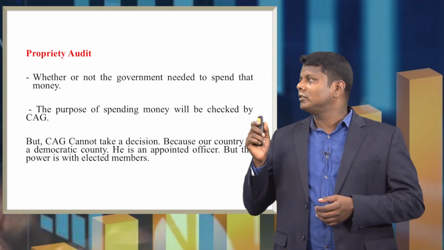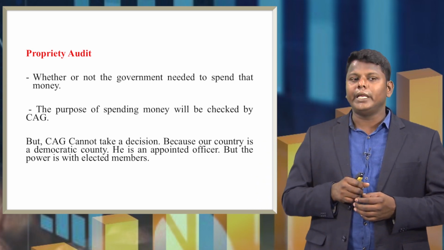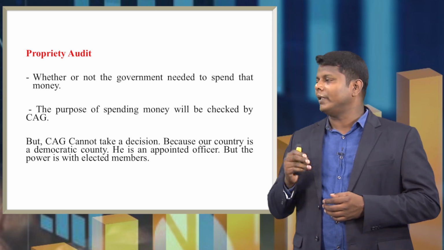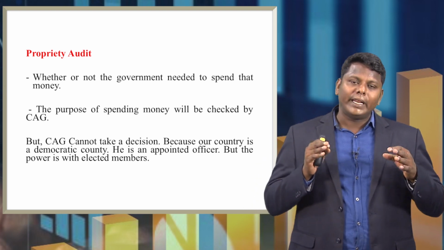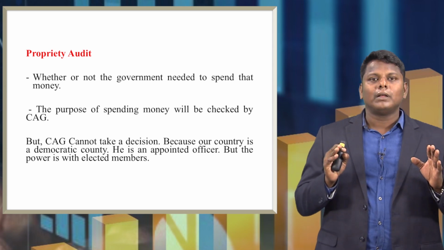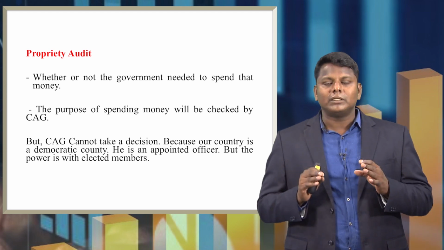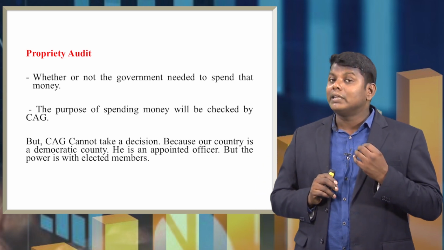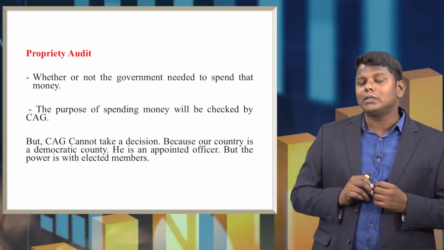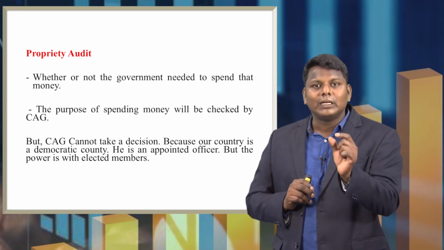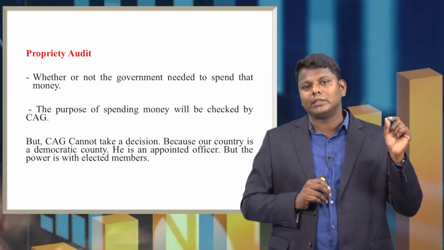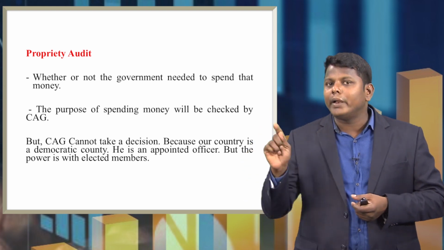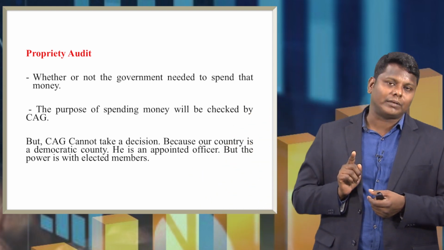Next, the last is preparatory audit. Preparatory audit means whether or not the government needed to spend that money, which means do they really need this activity? You need to understand one thing: CAG cannot suggest to the government that you should not have this program or activity or event, because CAG is not an elected member, but an appointed officer.